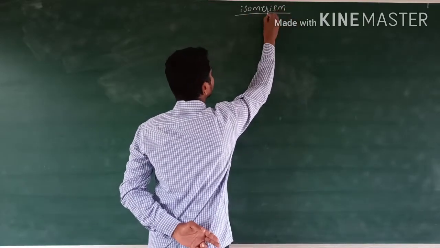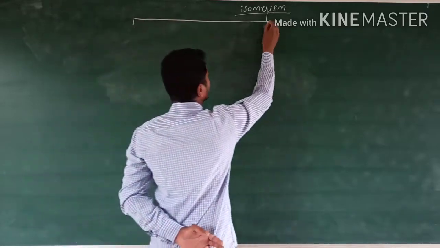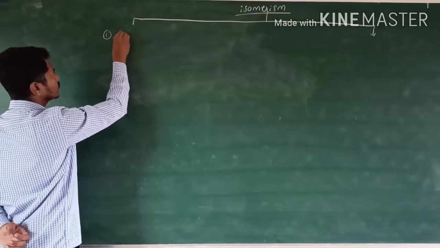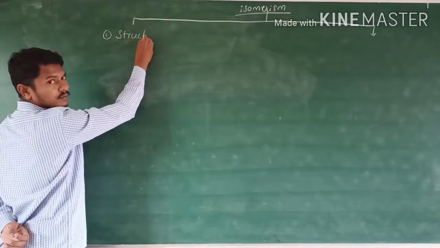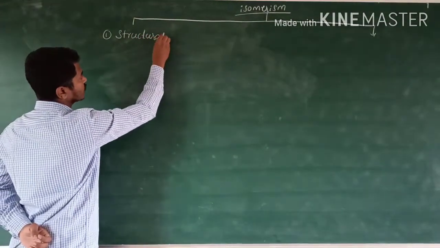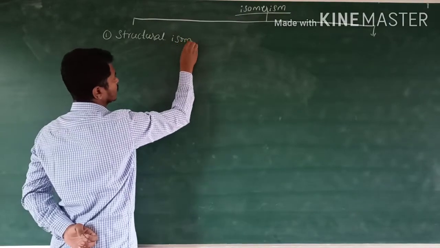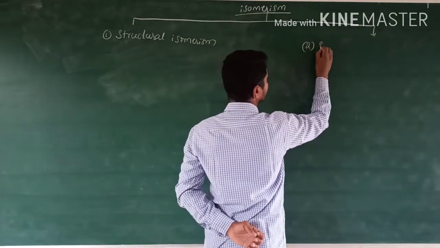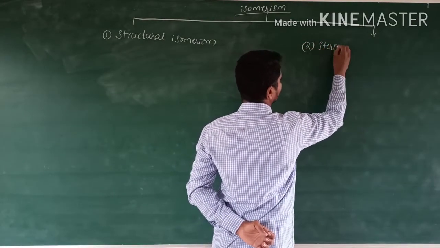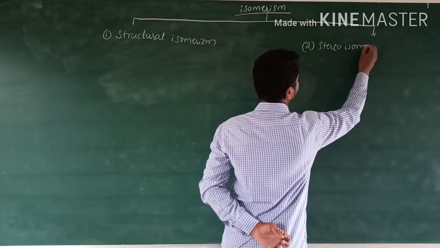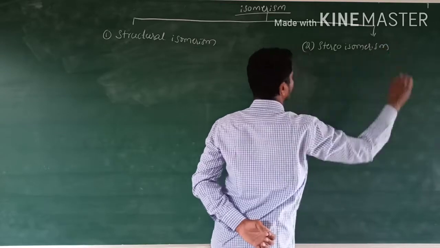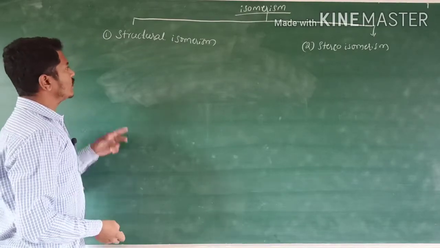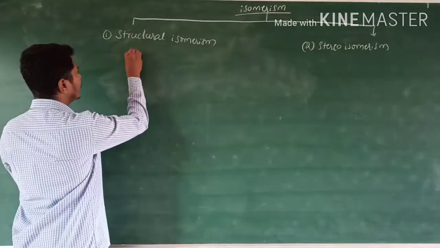Two types of isomerism are there. One is structural isomerism and another one is stereoisomerism. Then structural isomerism is again classified into four types.